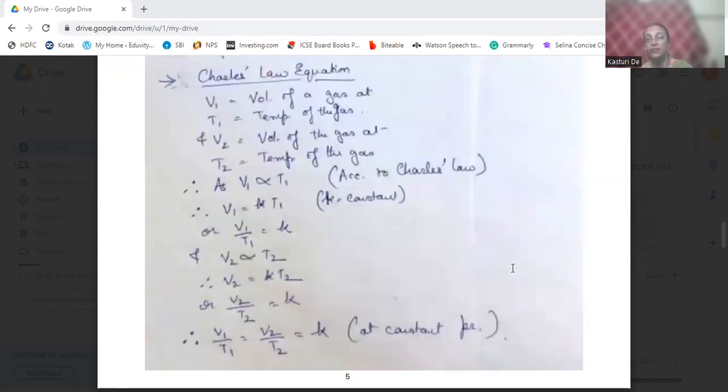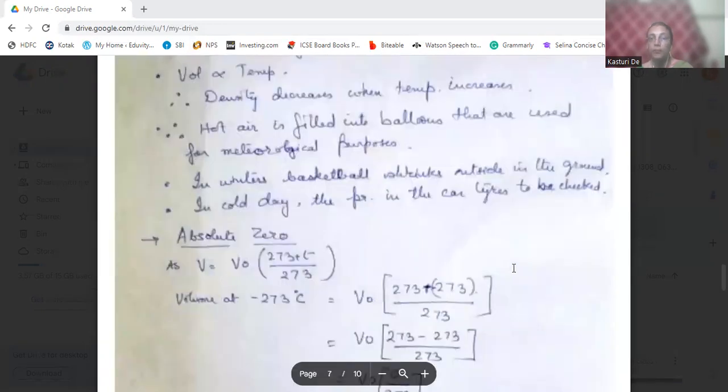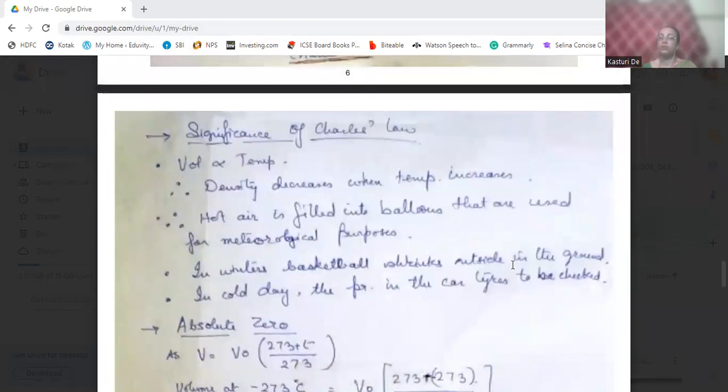Now, what is the significance of Charles law? Why do we need to study it? We know that volume is directly proportional to temperature, according to Charles.